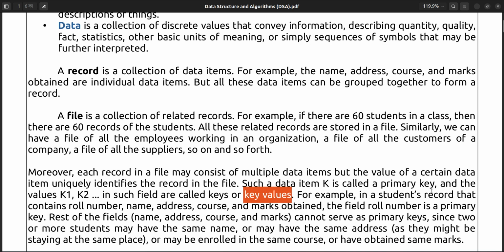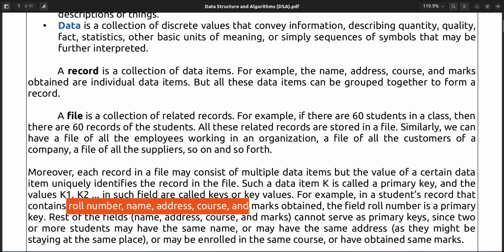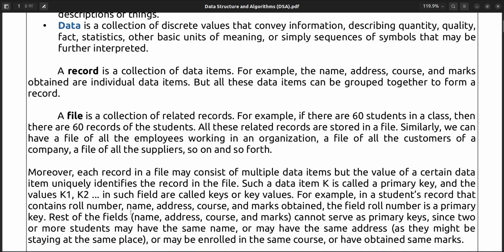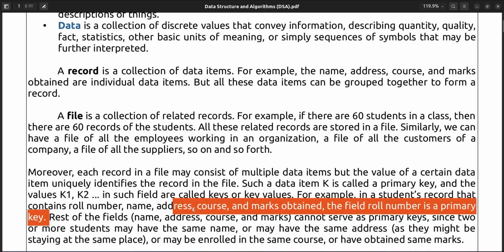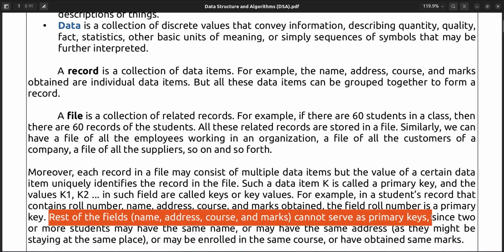For example, in a student record that contains roll number, name, address, course and marks obtained, the field roll number is a primary key. The rest of the fields cannot be a primary key, because name can be the same for 2 students, 3 students, course also can be the same, marks also can be the same. So how will you make the primary key?